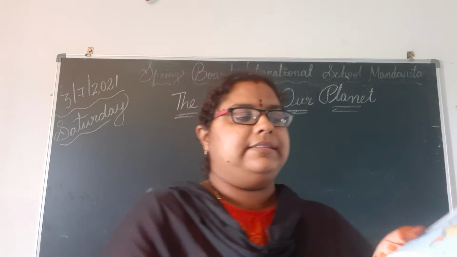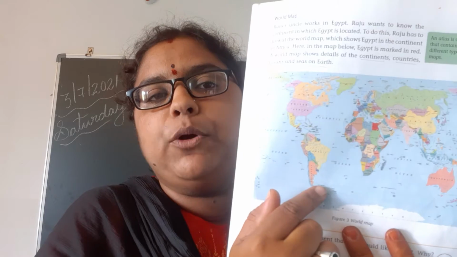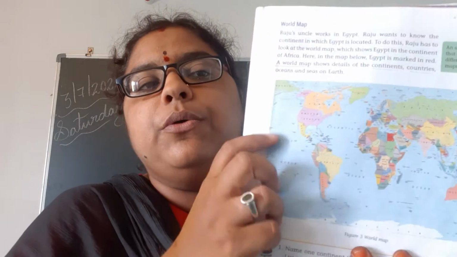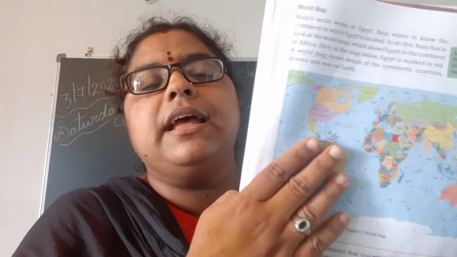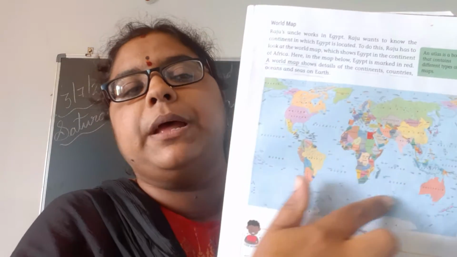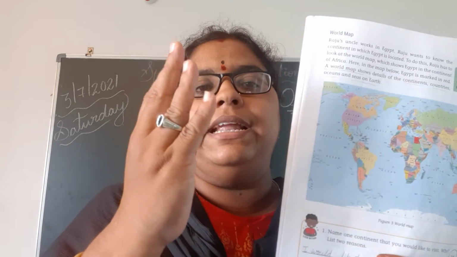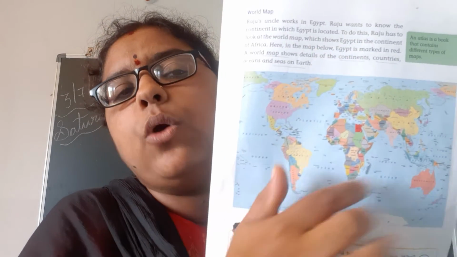Very good. Next, this is world map. Already we have learned about this. In this picture, Raju has searched for Egypt. Okay, this is world map. In this world map, what are there? They are continents and oceans. Seven continents and oceans.